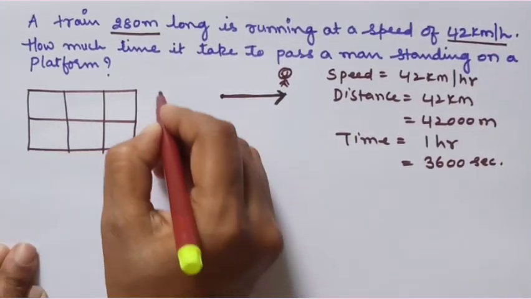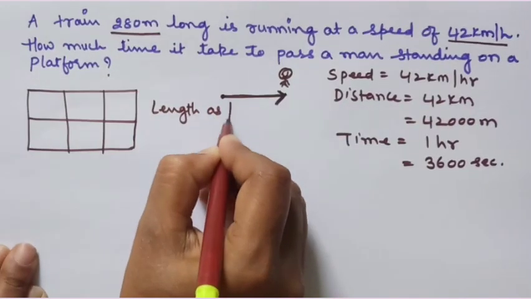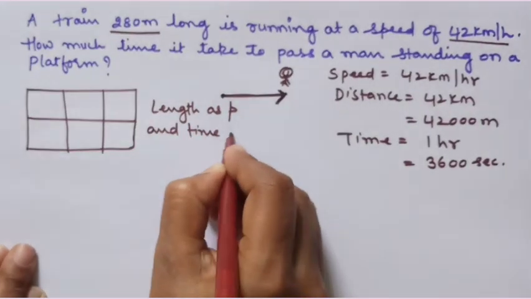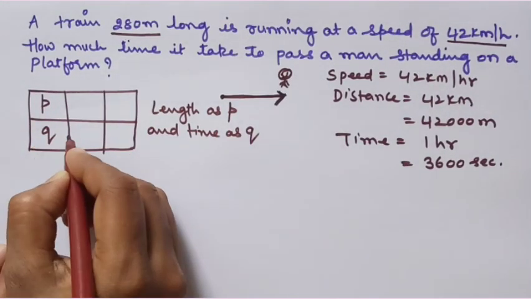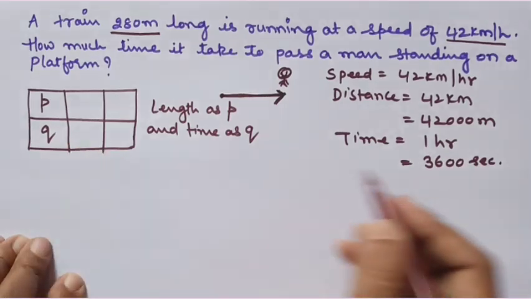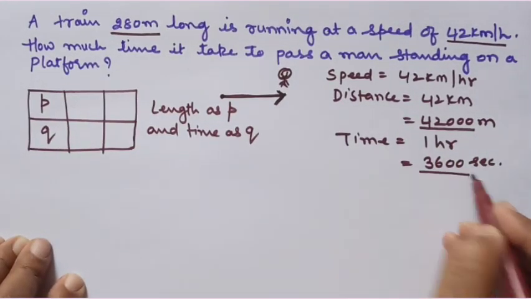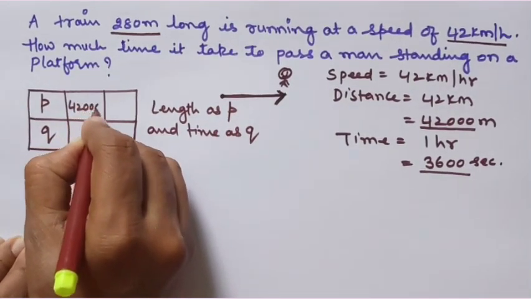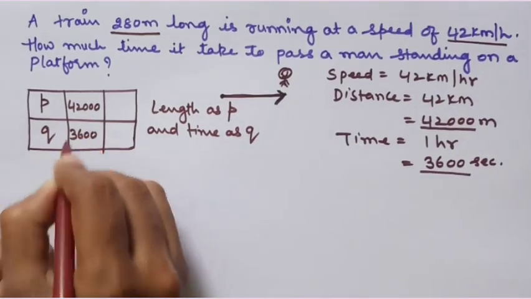So if we take the length as P and time as Q, then see here, this is P and this is Q. What is known to us? We know that 42,000 meters is covered in 3600 seconds.